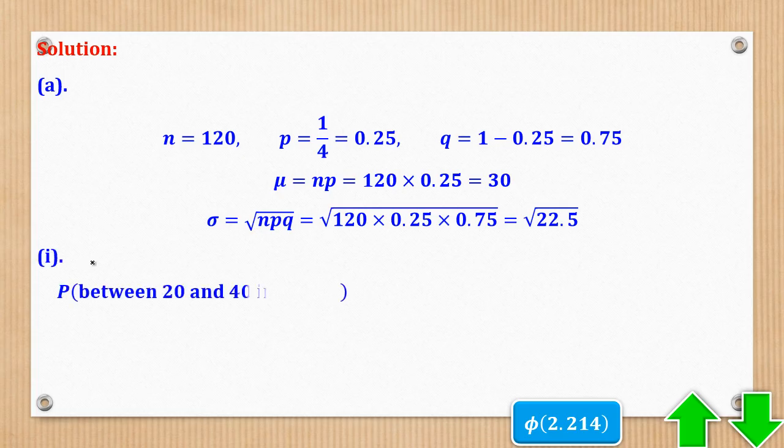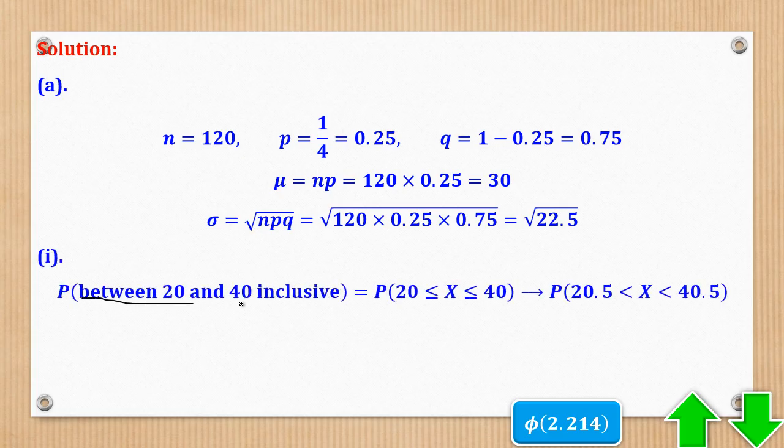So now I can carry out continuity correction. This one is written like this because they said inclusive. That's why you see less than or equal to. Then continuity correction, this becomes this. So after continuity correction, it is for you to choose, because for discrete, these two inequalities mean different things, but for continuous, they mean the same. So that's why here I chose to use greater than. But even if you maintain the equal to, it is still okay.